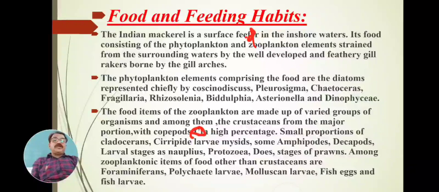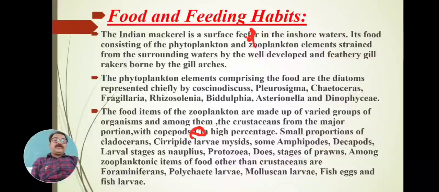In this small proportion, cirripede larvae, mysid larvae, cladoceran larvae, some amphipod larvae, decapod larvae, larval stages of Nauplius, larval stages of Zoea, then larval stages of Protozoa, stages of prawns.